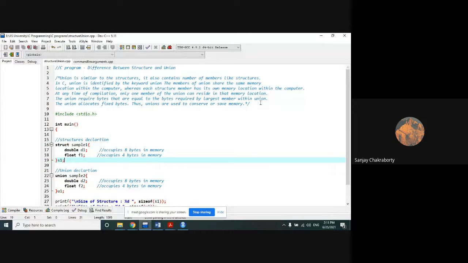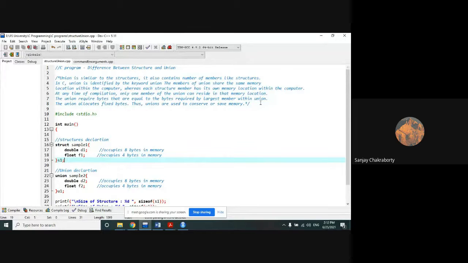Third point, only one union member contains a value at a given time, at any given time.